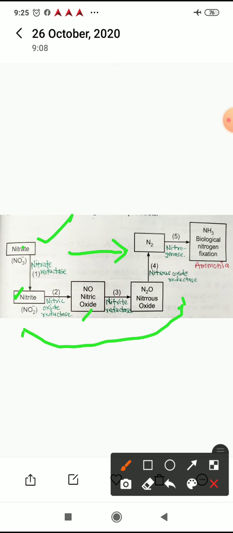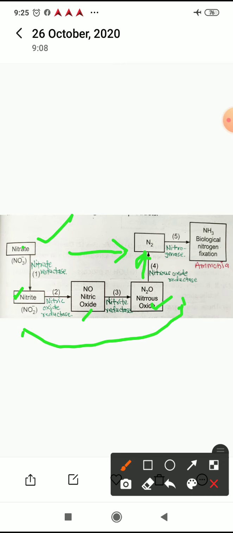This nitric oxide, under the influence of enzyme nitrate reductase, gets converted into nitrous oxide N2O, and then N2O's conversion into nitrogen. So it occurs due to nitrous oxide reductase enzyme.